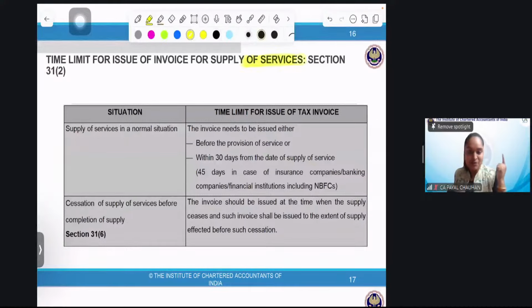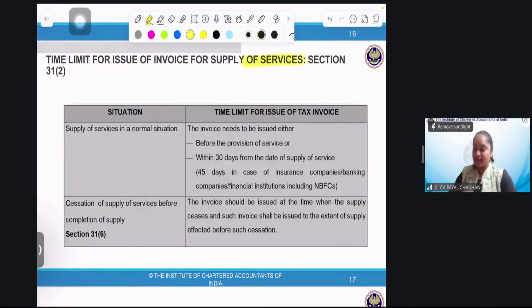Everyone. See, I'm having a check on you people. Are you attentive in my class or not? Till now, what have we completed? Time limit for issuance of invoice for goods. Perfect. And what are we starting now? Yes, perfect. I know you people are very attentive. Right, right.